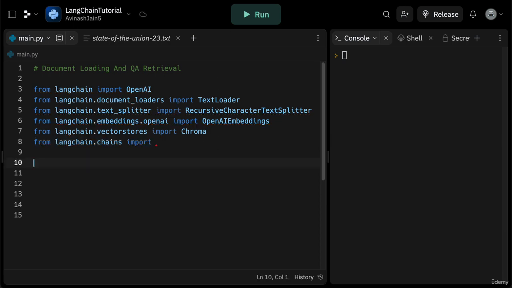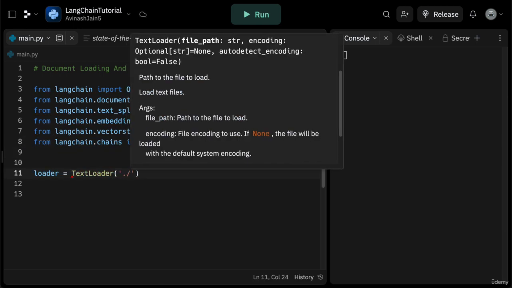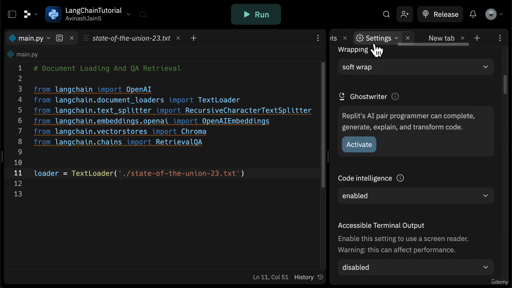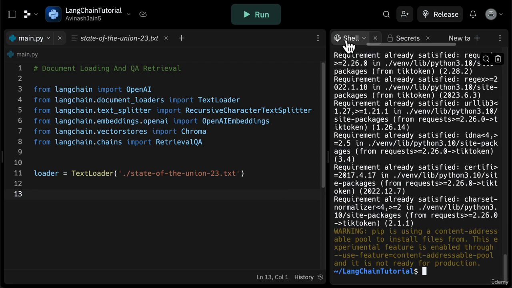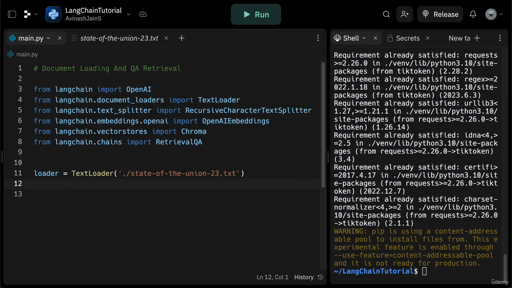Let's dive right into loading in our document. Loader is going to be equal to TextLoader, and we're going to pass in the file path of our State of the Union 23.txt. I'm also going to go ahead and ignore the code intelligence real quick. Give me one second here. So in settings, I don't like the pop-up that shows up. There we go. Now that we have our loader created, what we're going to go ahead and do is take in our document and load it in. So we're going to say here documents is going to be equal to loader.load. And for now, let's just print out documents.